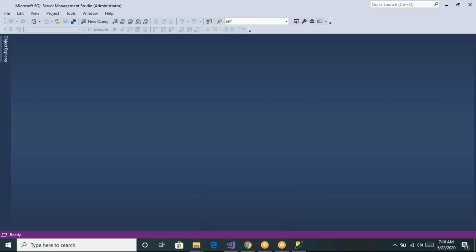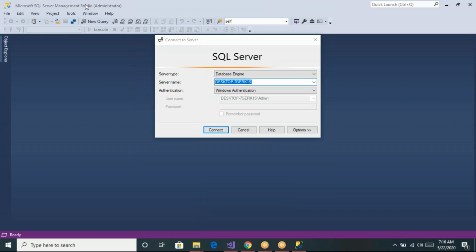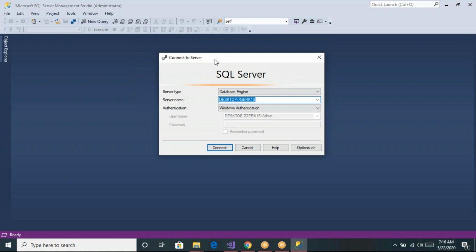Just a minute. Yeah. So now you can see this. We are inside SQL Server Management Studio, and here you can see the login credentials screen. Now we have to authenticate ourselves, whether we are valid users to work on this server or not. So let us see how we can do that.